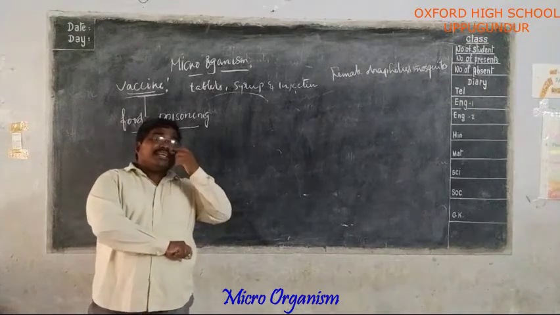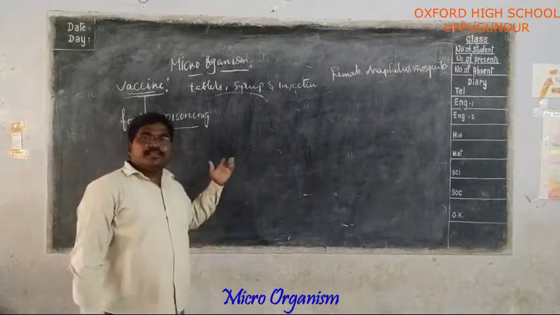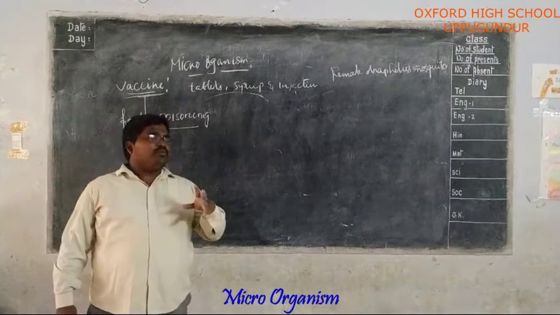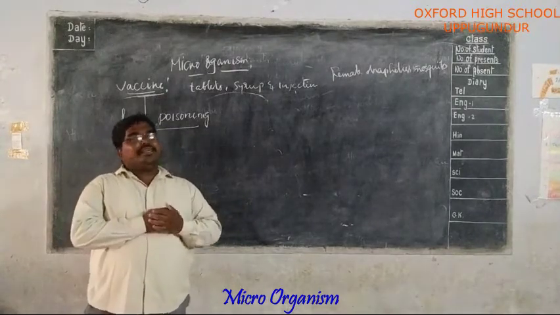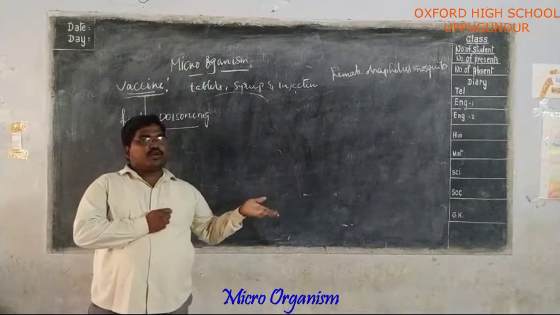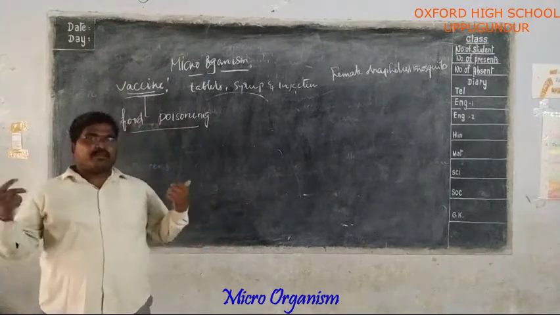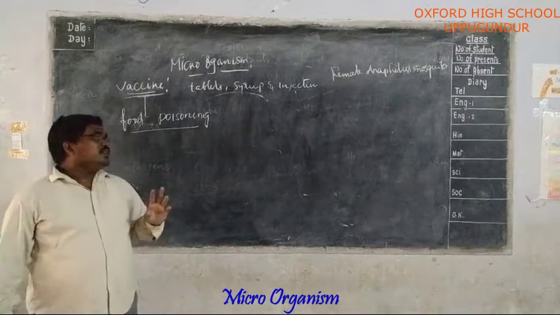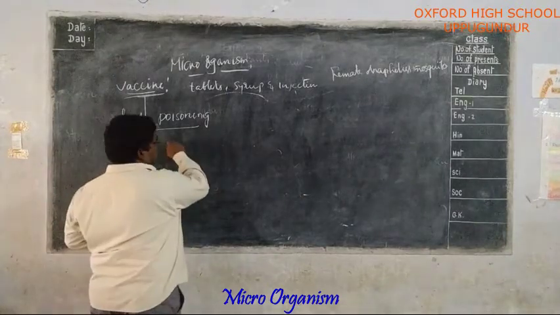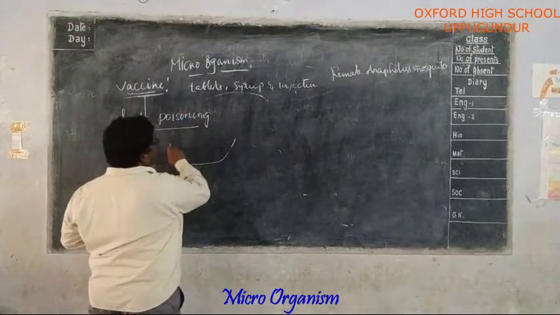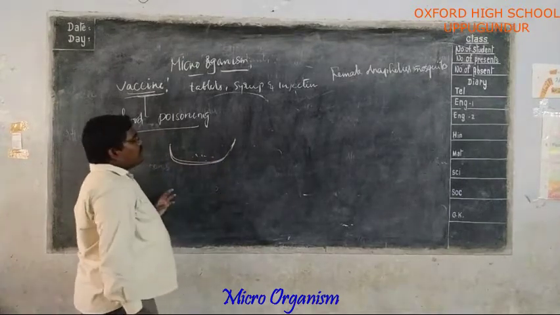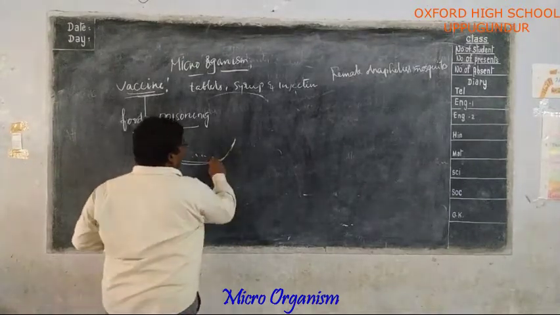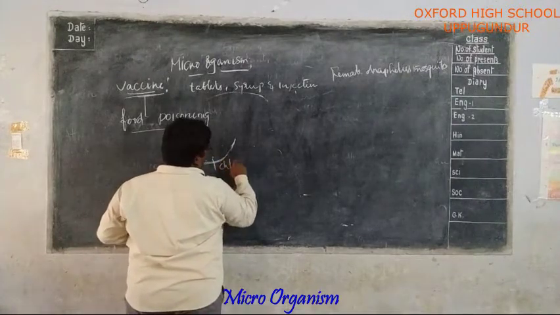Sometimes it may turn more poisonous. That is food poisoning. We have already discussed that microorganisms are present everywhere, in the air, in the water, in the soil, on the hands, on our body, everywhere. So when food materials are uncovered, the microorganisms fall on them. Okay, a bacteria named Clostridium botulinum.